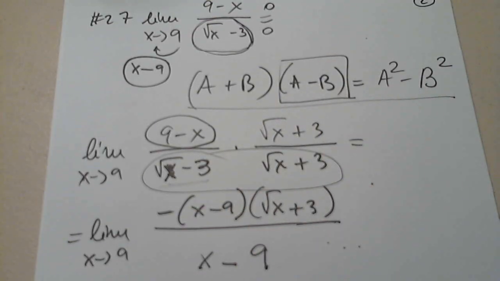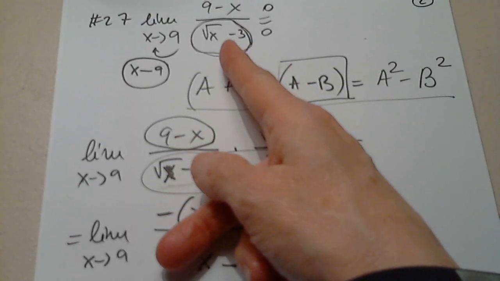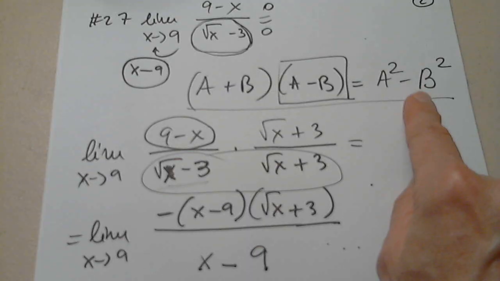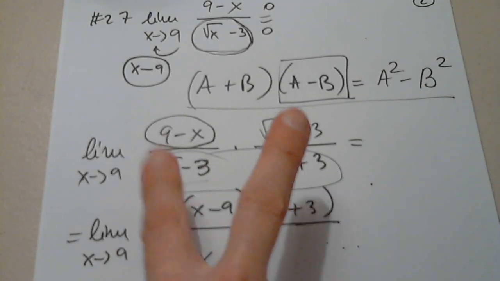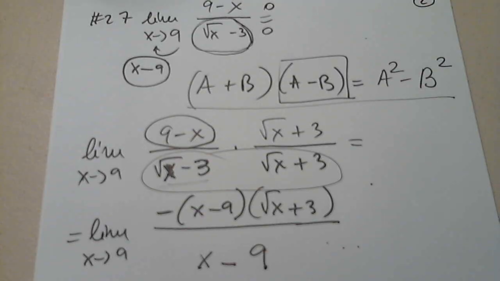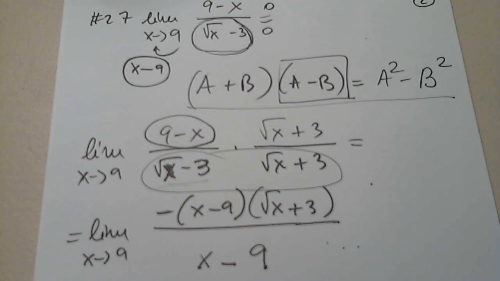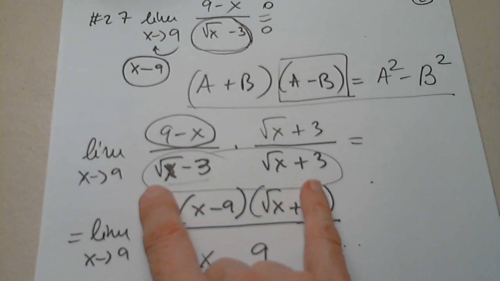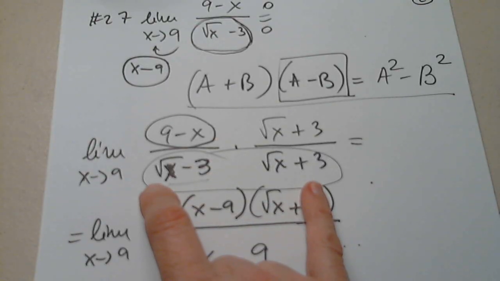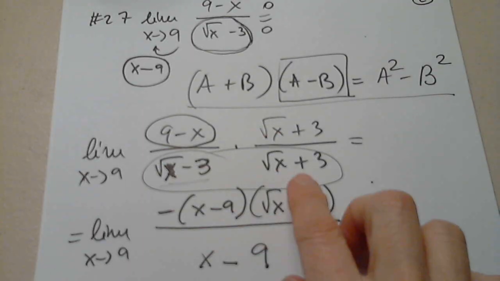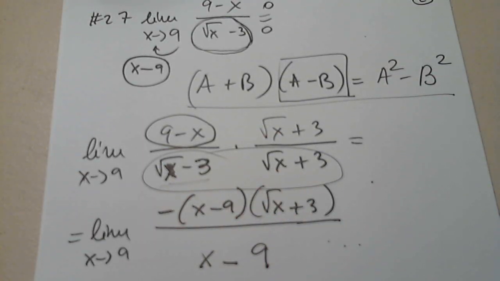Is that okay? If I had the square root of x plus 3, I would have used the square root of x minus 3, because this product gives me that in any order. So the denominator was the square root of x minus 3. I needed the conjugate. If I use the square root of x minus 3, then this product will have 3 terms. So I did not eliminate the square root. In order to eliminate the square root, I had to use the conjugate. Is that better?